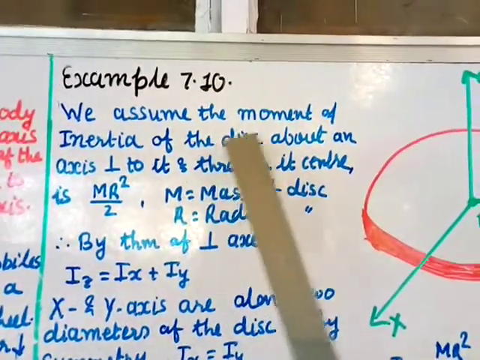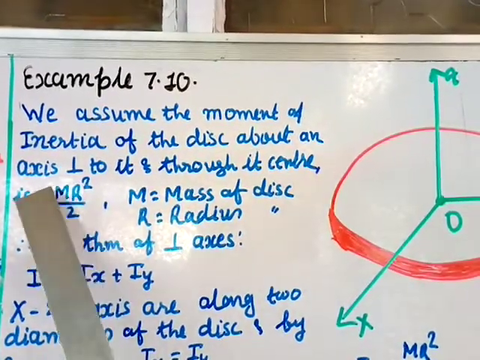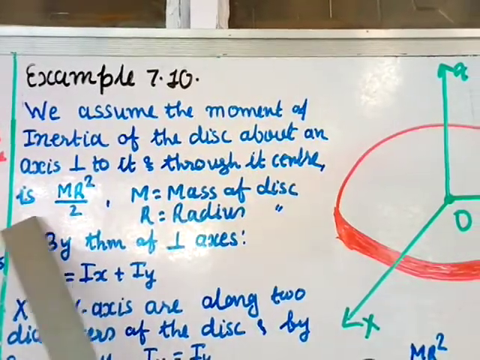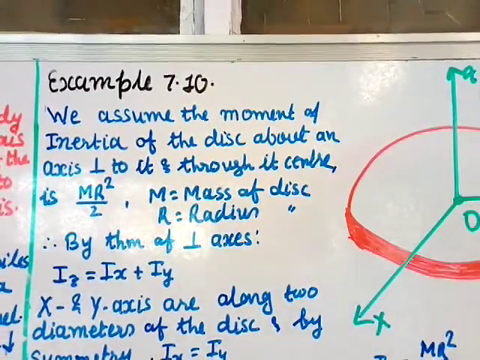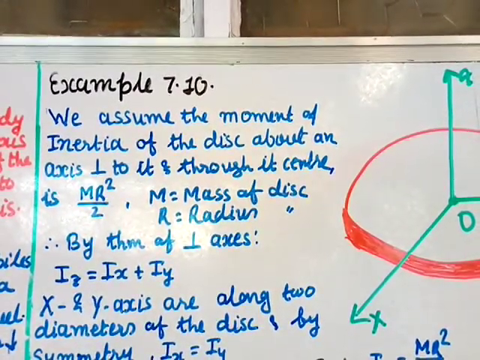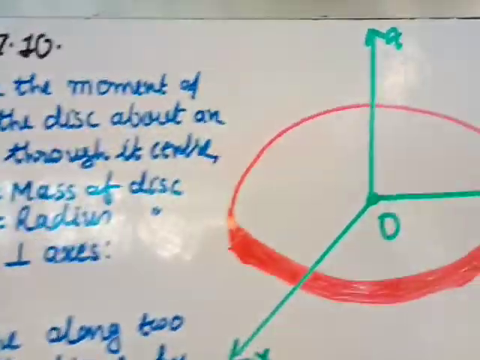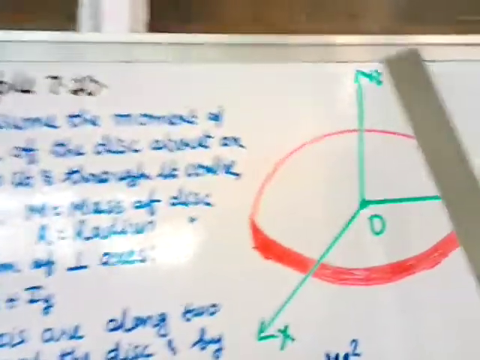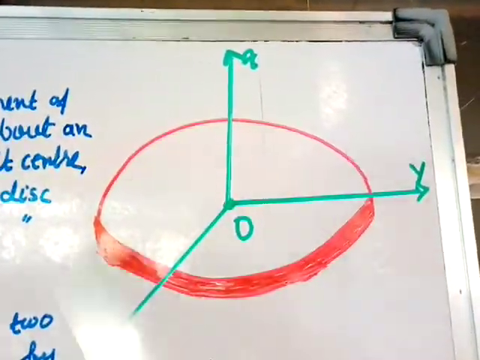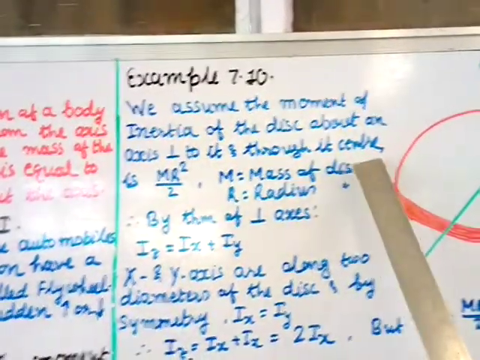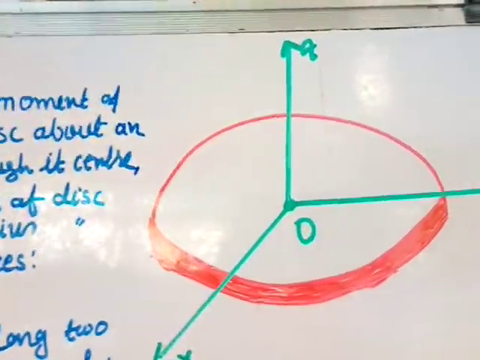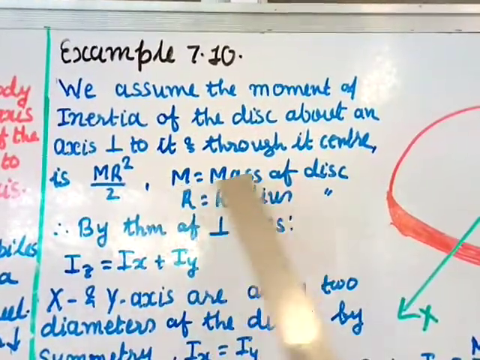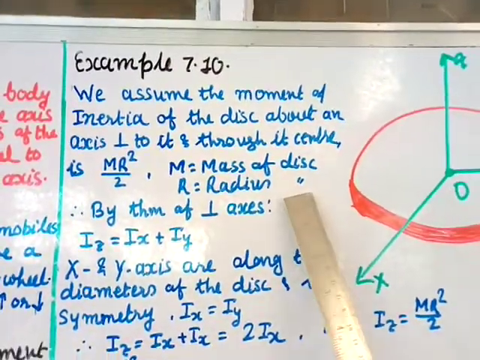We assume the moment of inertia of the disc about an axis perpendicular to it and through its center, the z axis, is m r square by 2, where m is the mass of the disc and r is the radius of the disc.